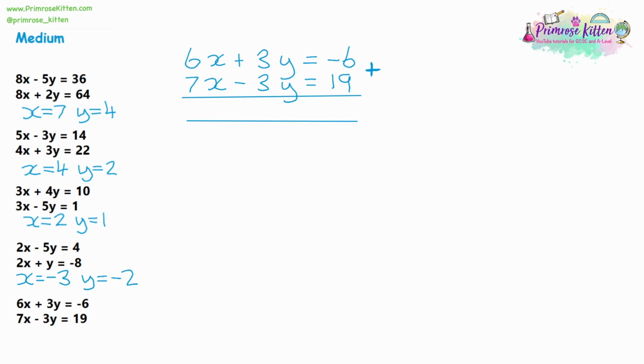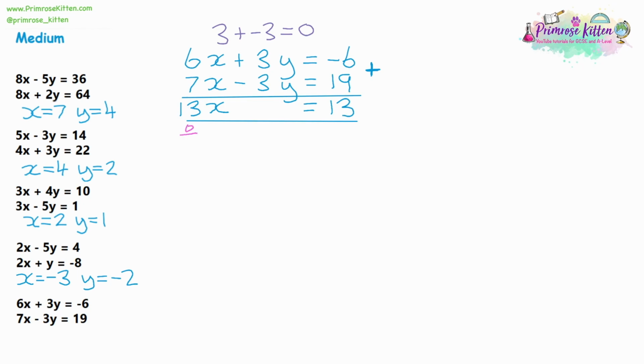6x plus 7x will give us 13x. 3 plus negative 3 will give us 0. A plus and a minus will cancel out and make a minus. So 3 take away 3 is 0. So we'll leave a gap for the y's, we don't have any. And then negative 6 plus 19, that's going to give us 13. You could read that the other way around. 19 take away 6 is 13.